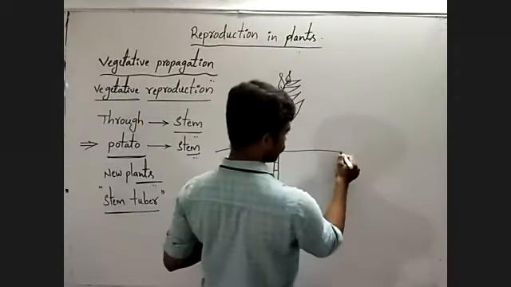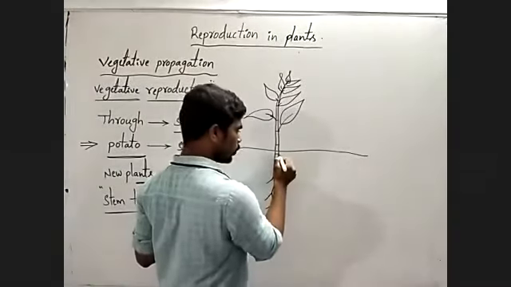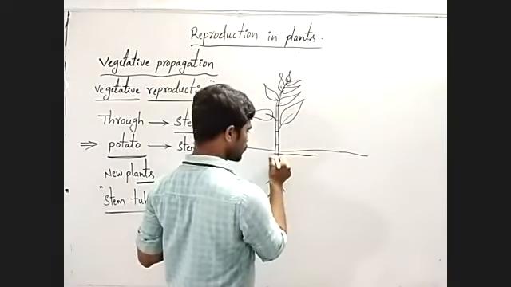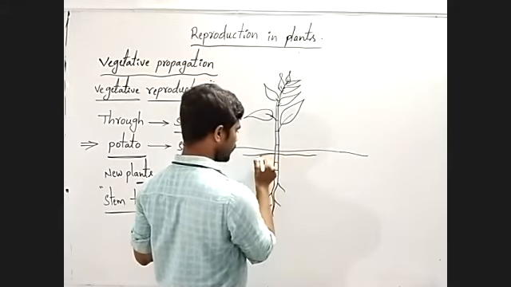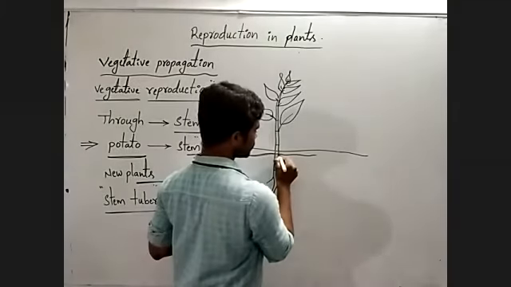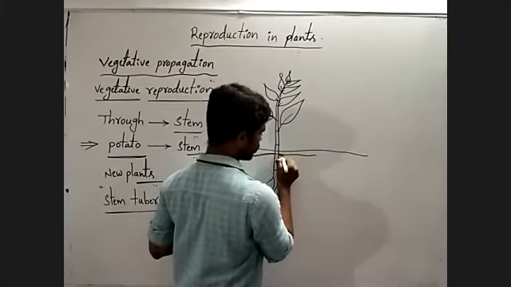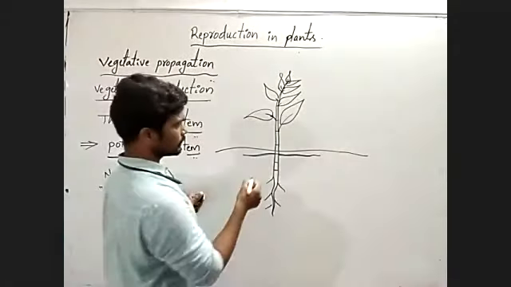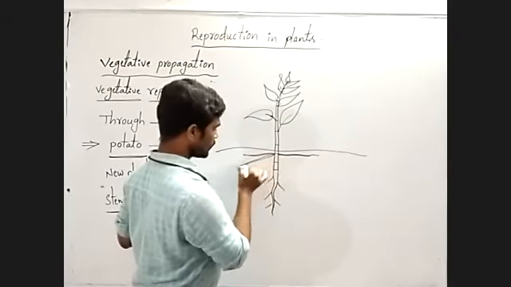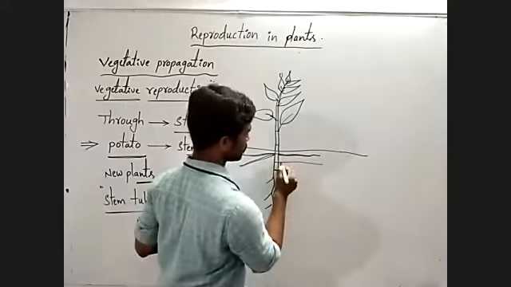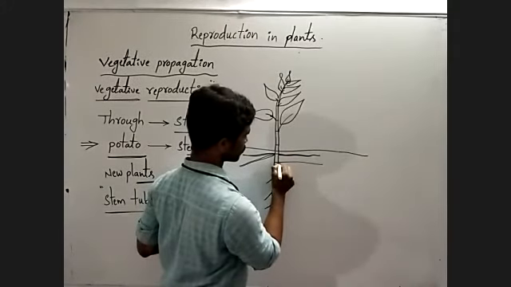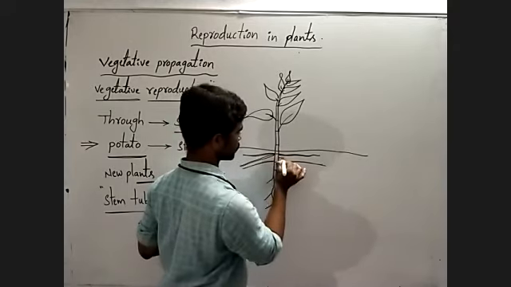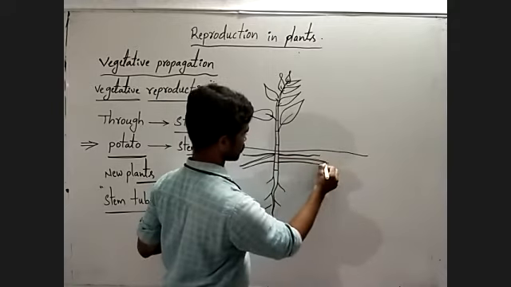From the nodes of the underground stem portion, lateral branches are developed and they grow horizontally under the soil, like this.